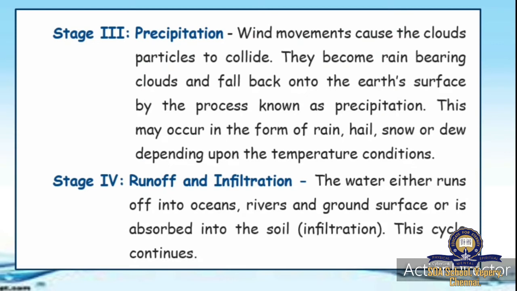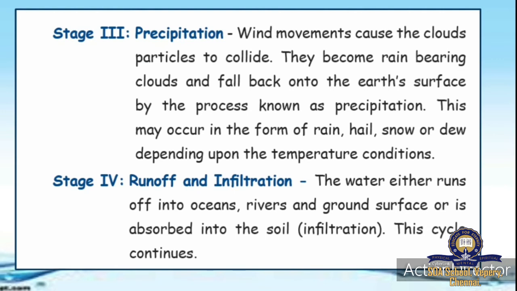What happened? Wind causes the cloud particles to collide. Again, because of the wind, these cloud particles will collide. Collide means onnoda onnu serathu. Okay, they become rain bearing clouds. Because of this collision, the clouds will become rain bearing clouds and fall back onto the earth's surface by the process known as precipitation.